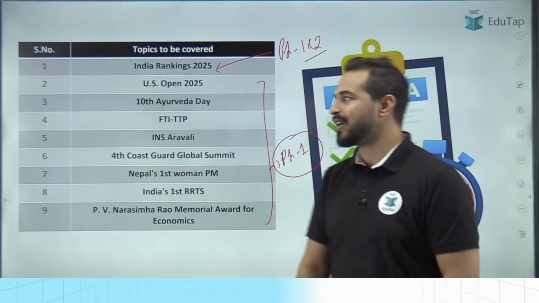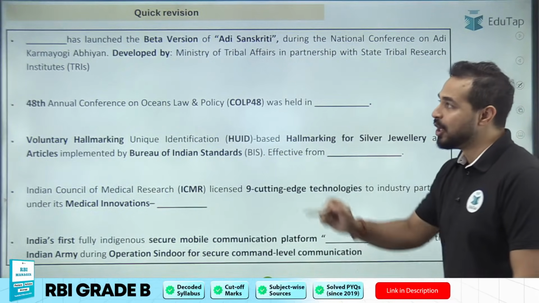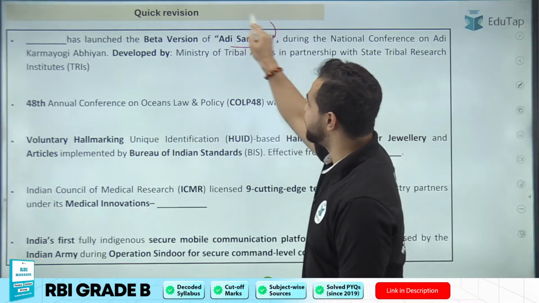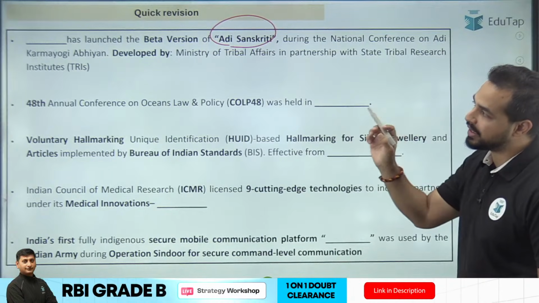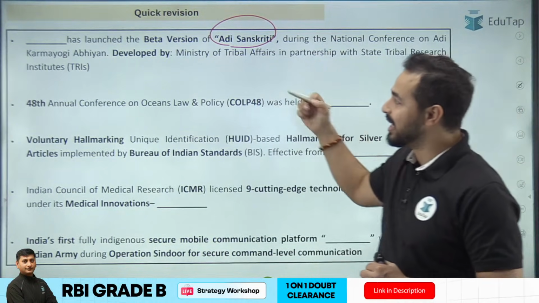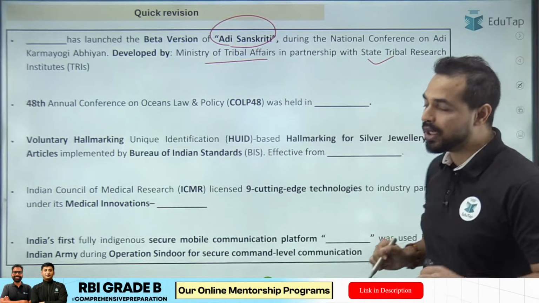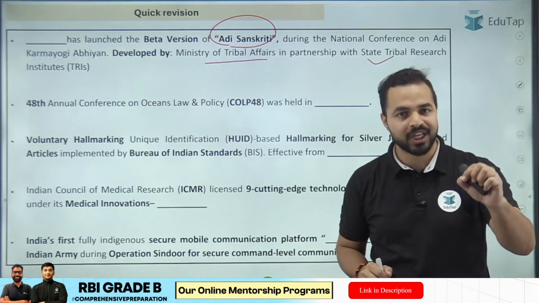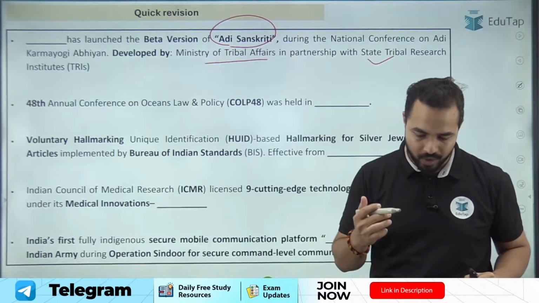Okay, तो शुरू करते हैं आज के revision session को. The first question here on the screen, that what is the ministry which has launched the beta version of Adi Sanskriti? Adi Sanskriti, which is a national conference on Adi Karmayogi Abhiyan. इस conference के दौरान इसको launch किया गया था. It is developed by the Ministry of Tribal Affairs along with the State Tribal Research Institute. You have to tell me the name of ministry which has launched the beta version of Adi Sanskriti. What is the right answer?